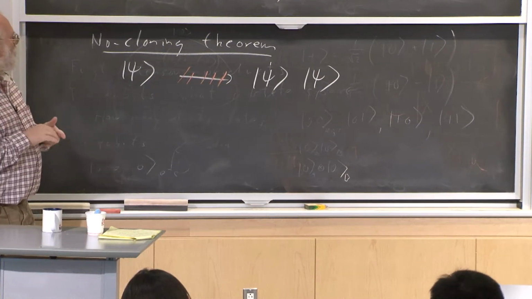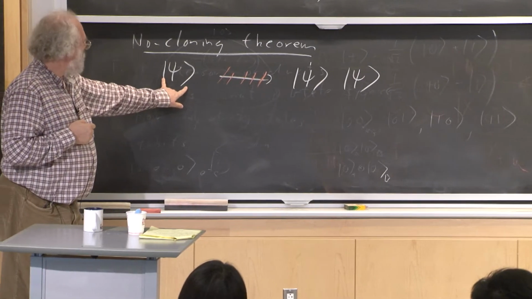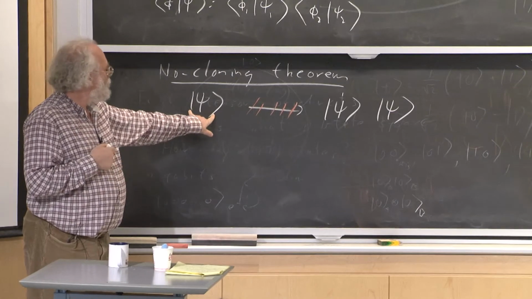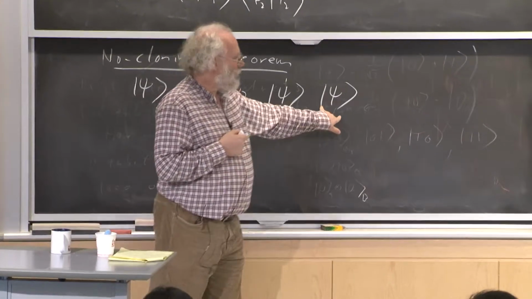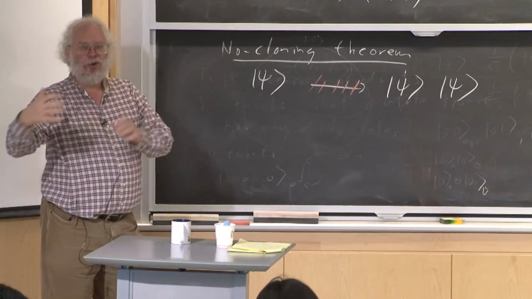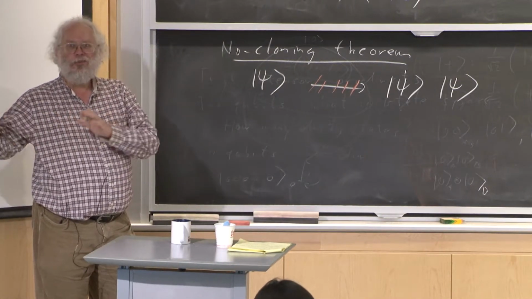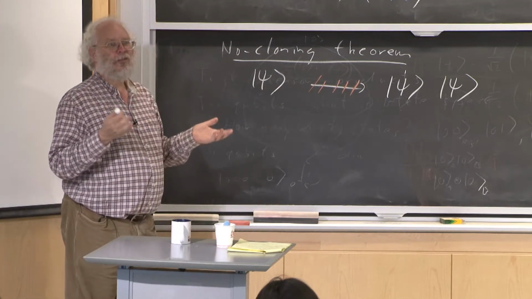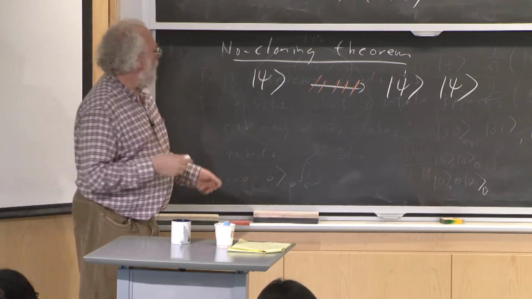But what does this mean? Well, here we have an unknown qubit. We have a state space of dimension 2. Here we have a state space of dimension 4. You can't take a state space of dimension 2 and do anything to put it in a state space of dimension 4. We need to start with a state space of dimension 4. So how do we do that?